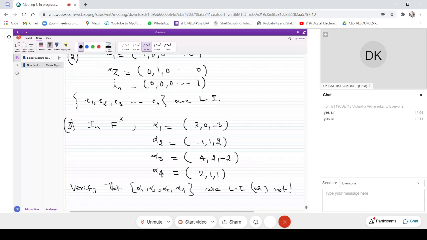So the answer is linearly dependent. Now, what is the combination? How can the vectors be expressed? For that, you need to find those constant values c1, c2, c3, c4, right? Because you have four vectors and then you have four scalars, and you will have to find c1, c2, c3, c4.